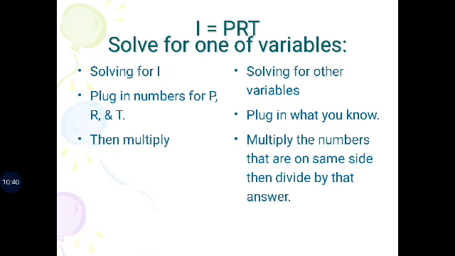I is equal to PRT. Solve for one of the variables. Solving for interest. We already know that interest means the amount of money charged for borrowing, or earned by saving or investing money. That is called the interest. Plug in the numbers: P is the principal, R is the rate, T is the duration of the period.